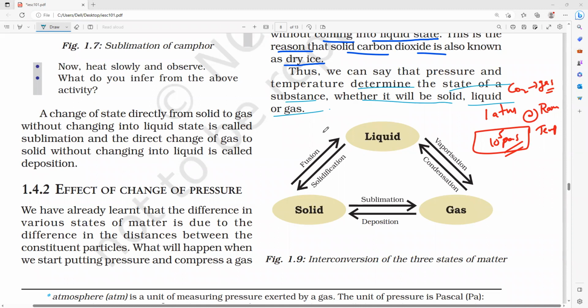Next, the compression of gas molecules is very large or very high because the gas molecules have more intermolecular distance.